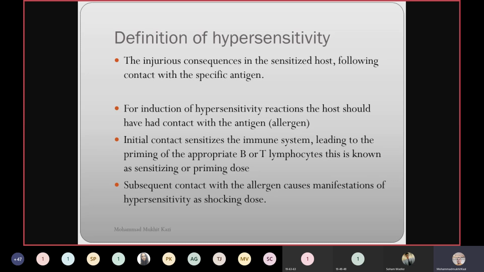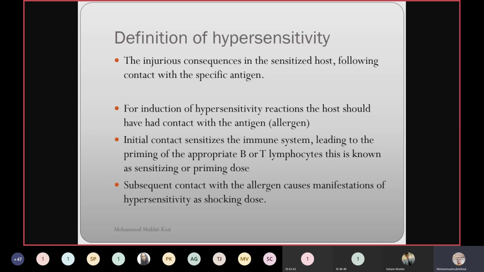For induction of hypersensitivity reactions, the host should have had contact with the antigen, also called the allergen. The person must have had contact with the antigen previously. And if the same antigen gets introduced, that is called a shocking dose, and at that time it will convert into a hypersensitivity reaction. Initial contact sensitizes the immune system. Of course, we know this now.